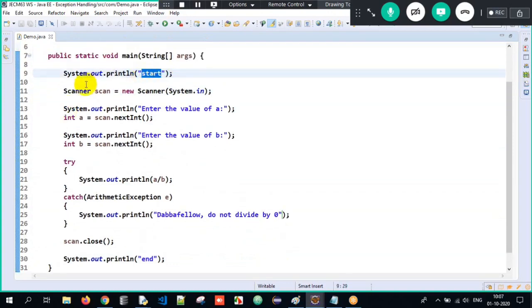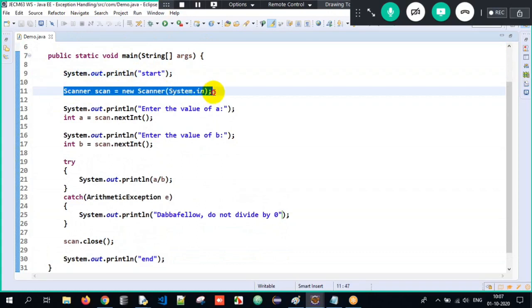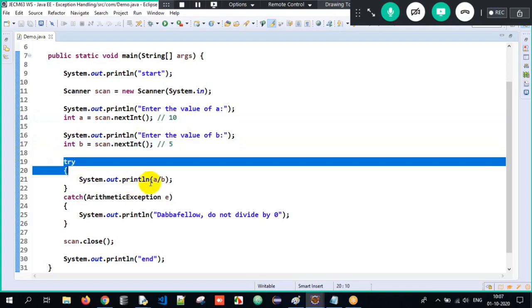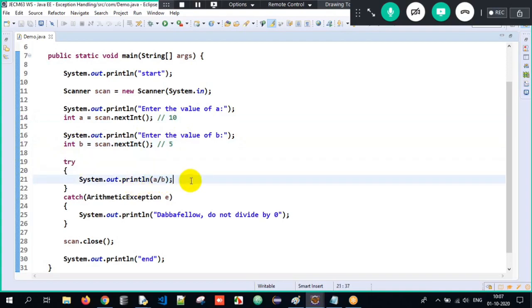Start will get executed. Then the scanner object will get created. Enter the value of a. You give the value of a as 10. Assume a as 10 and b as 5. Then automatically the control gets into the try block. 10 divided by 5 here. What is 10 divided by 5? 10 divided by 5 is nothing but 2 here. Clear? So 2 will get printed.